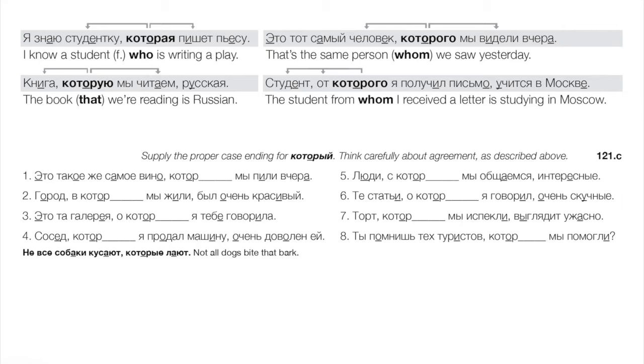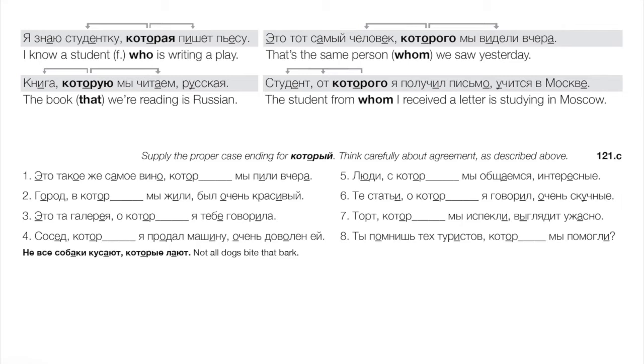So you might imagine bracketing the little subordinate clause and analyzing it to see which case we need to put который into. So for example, я знаю студентку, которая пишет пьесу. Okay, so look at the arrows. They're just showing us that we're often looking in two directions, or at two different things, in any case, right? We're looking back at студентка, or in this case, студентку, and we're seeing that this который is modifying a female singular something. So we could think of которая as the form we're going to be working with.